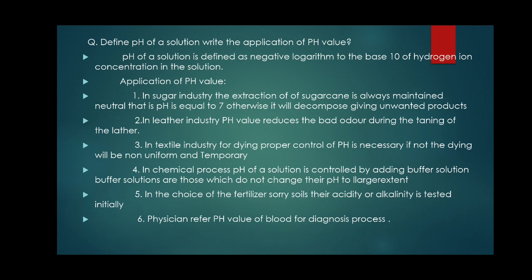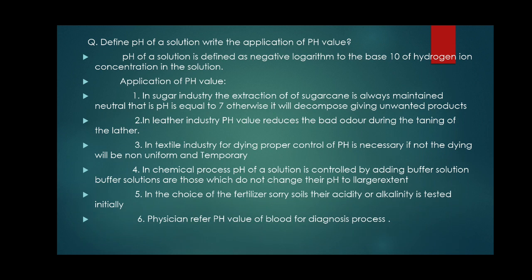What is the first industry related to pH value? In the sugar industry, the extracted sugarcane juice is always maintained neutral, that is, pH value equal to 7. Otherwise it decomposes and unwanted products are produced. So the pH of sugarcane juice is always maintained at 7 in order to give good quality sugar.